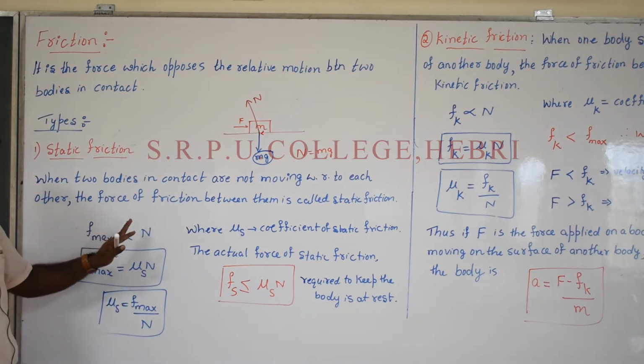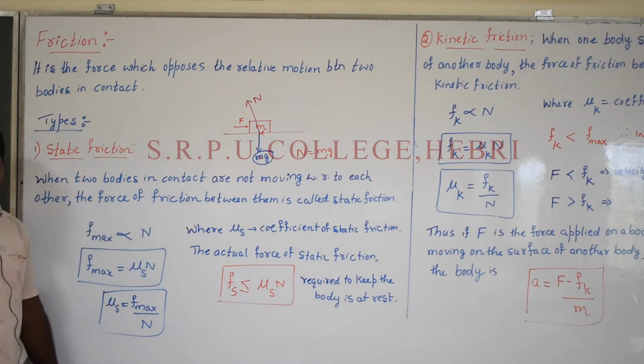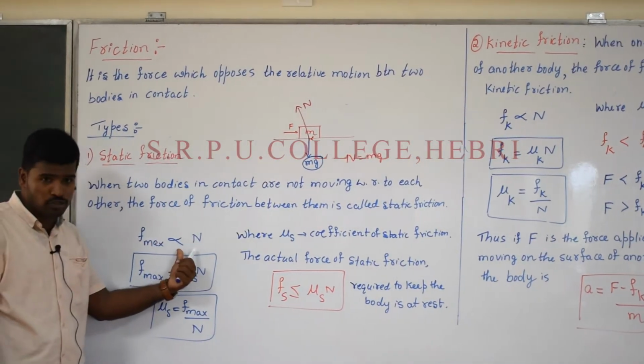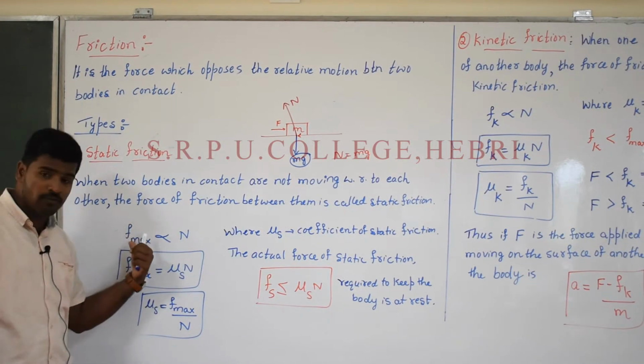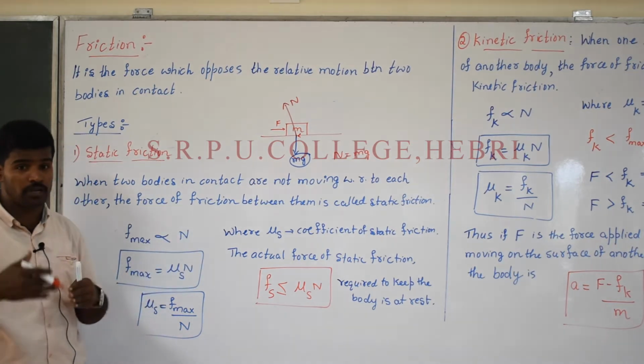One mark important question. See here, along with that we have one more term, F maximum. What does it mean? The maximum force applied on the object is directly proportional to the normal reaction provided by the floor.